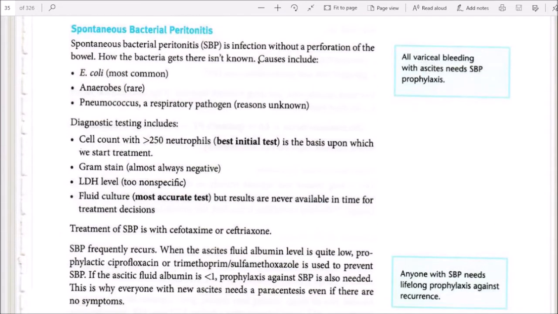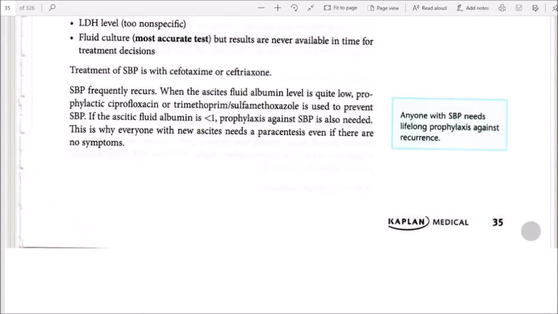Variceal bleeding with ascites needs spontaneous bacterial peritonitis prophylaxis. Treatment of spontaneous bacterial peritonitis is cefotaxime or ceftriaxone. SBP frequently recurs when the ascitic fluid albumin level is quite low. Prophylaxis with trimethoprim-sulfamethoxazole is used to prevent spontaneous bacterial peritonitis. If the ascitic fluid albumin is less than 1, prophylaxis against SBP is also needed. This is why everyone with new ascites needs a paracentesis even if there are no symptoms. Anyone with spontaneous bacterial peritonitis needs lifelong prophylaxis against recurrence.